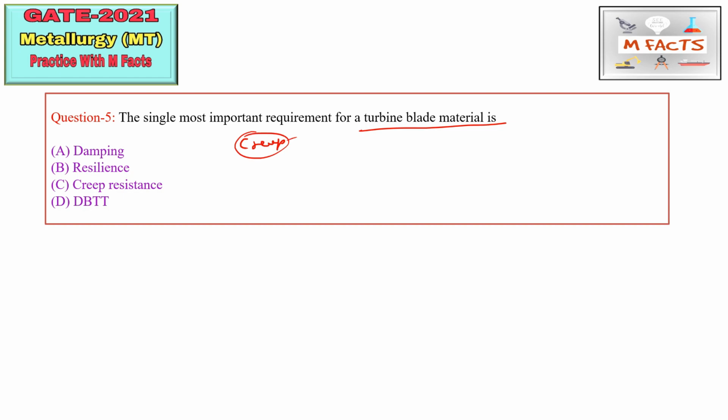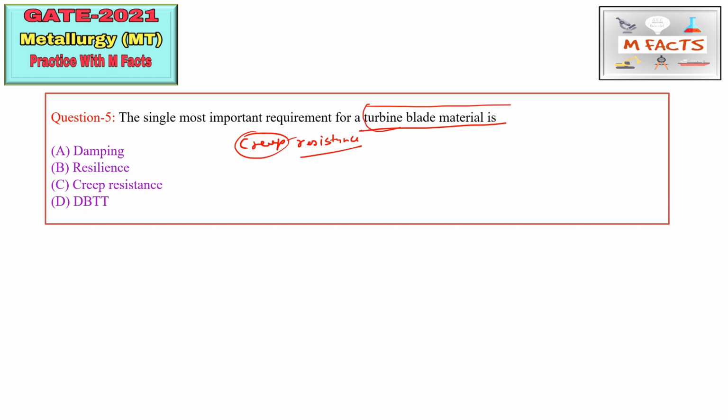So the turbine blade must be a creep resistant material, because during service, creep can result in seizing of the blades with the turbine casing. That is the problem during turbine blade service conditions.